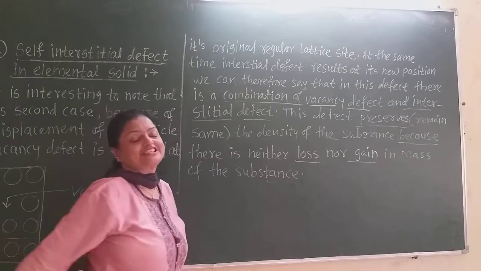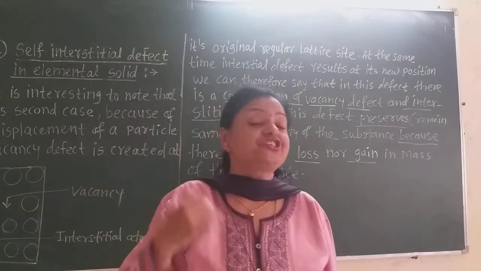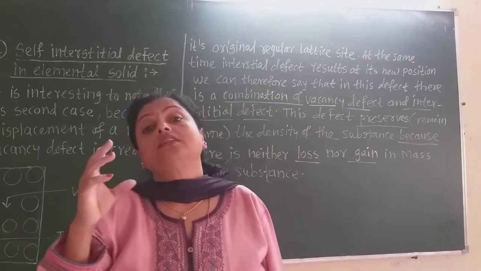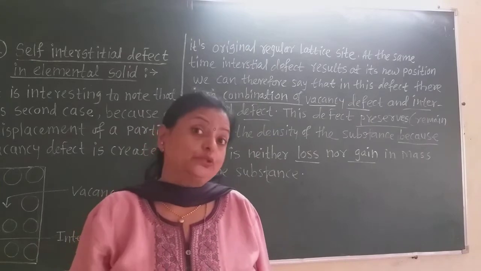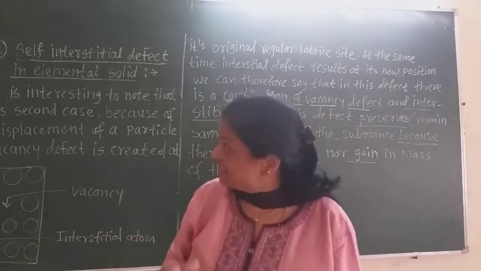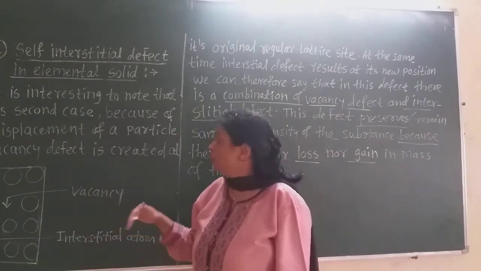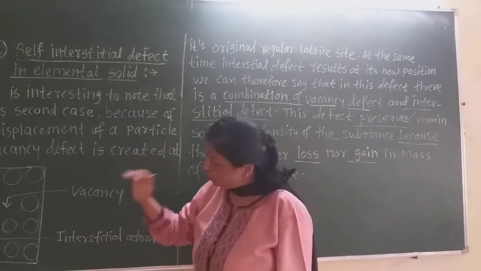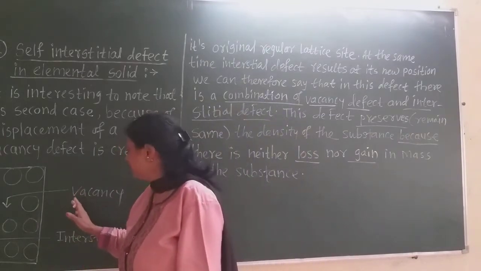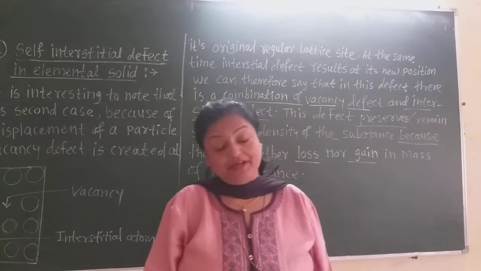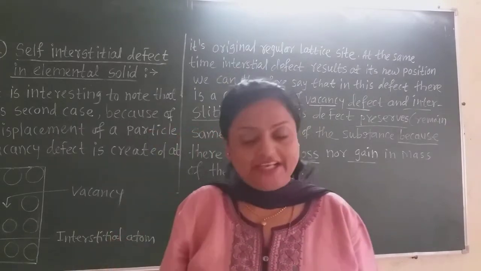Now these two types of interstitial defects: the first, in which a new particle occupies the interstitial space and due to that the mass of the crystal increases, and secondly, in which the same particle of the crystal loses its site and goes to the interstitial space, so that there is a combination of vacancy and interstitial defect. Now let us learn the third point defect, that is the Schottky defect.